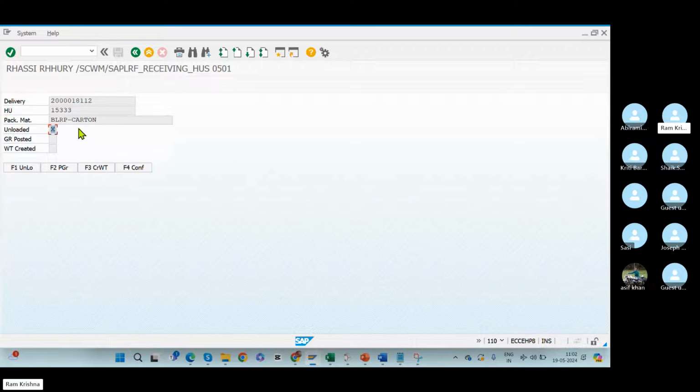Now you would like to post the goods receipt, the confirmation of the goods that we received for this carton box. Yes, I would like to post the goods receipt, which means confirmation of the reception. Can you see? Goods receipt got posted from the user side.